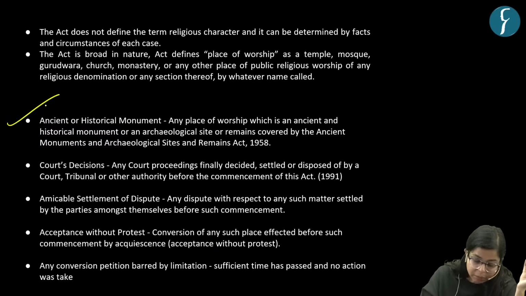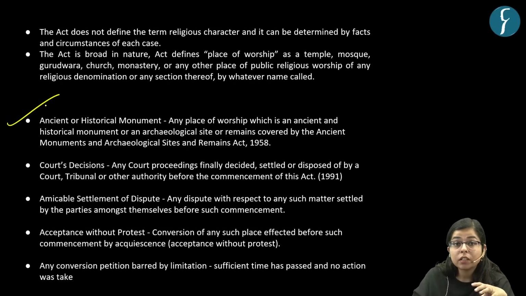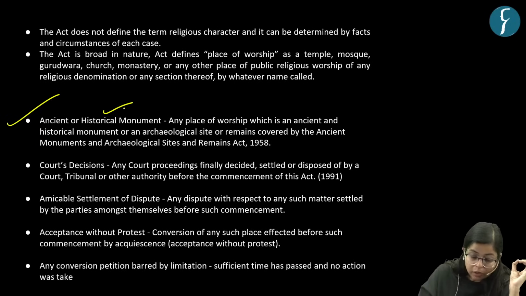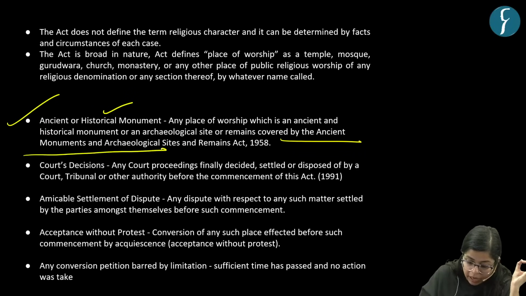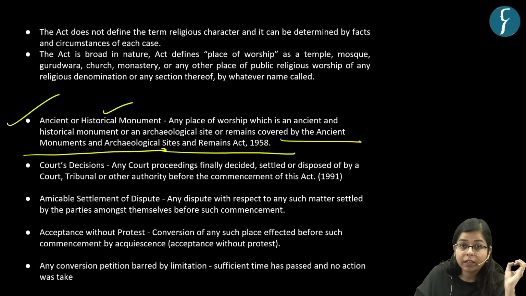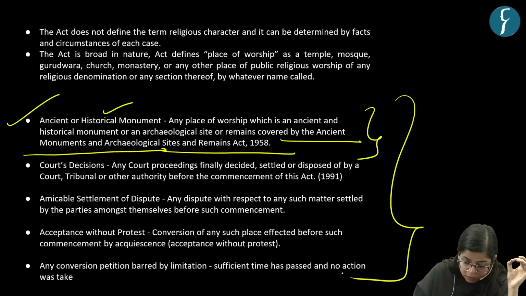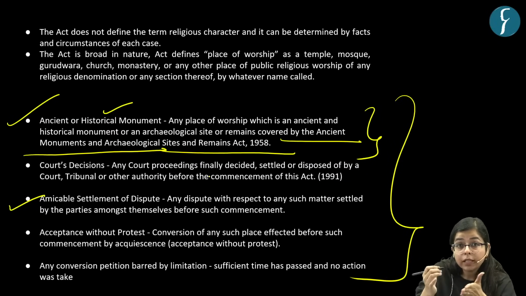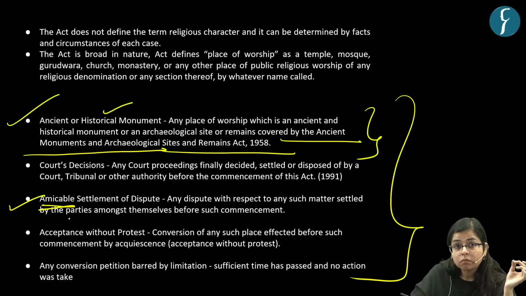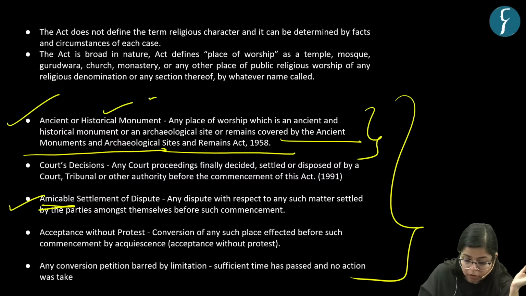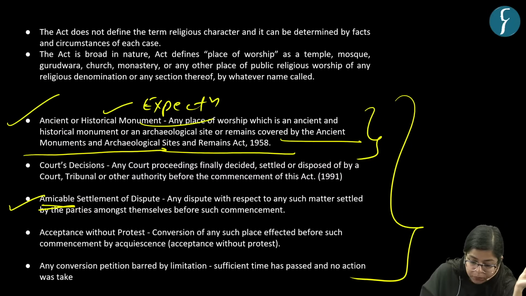And what are these exemptions? Exemptions are given to some ancient or historic monuments which are covered by the Ancient Monuments and Archaeological Sites and Remains Act 1958. The monuments covered by this act are exempted under the Places of Worship Act, right? Also, there is a provision that if any dispute can be settled amicably or in a friendly way, then that monument is also excluded from this Places of Worship Act, right?